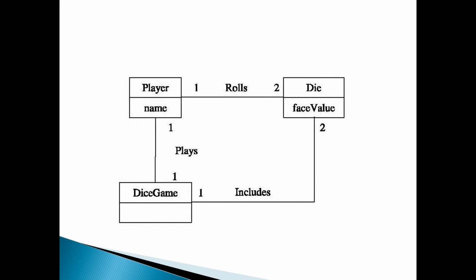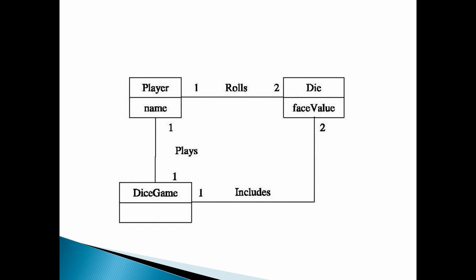First, define use cases. Play a dice game. The player has to roll 2 dice. The system presents the result. If the total is 7, the player wins. Otherwise, he loses.